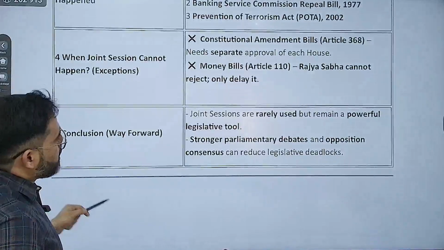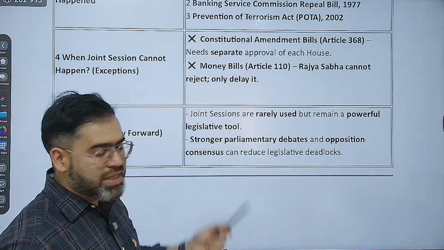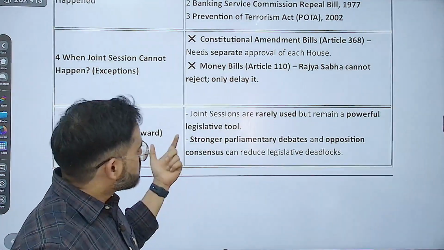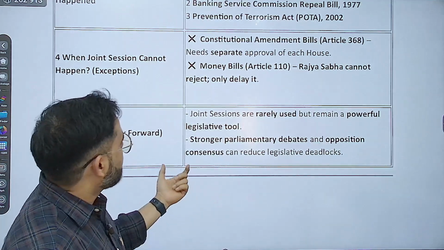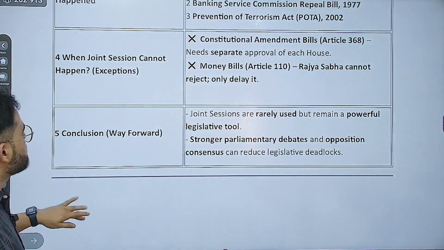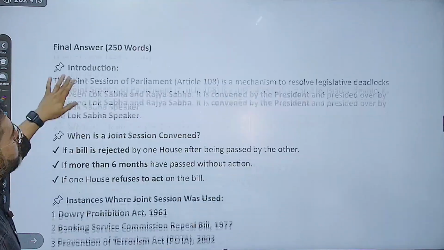Conclusion, way forward में आप क्या लिखो? Joint session they are rarely used, but they remain a powerful legislative tool. Stronger parliamentary debate and opposition's consensus can reduce legislative debates. Correct? So ये आपका मॉडल आंसर हमने थोड़ा सा दे दिया है.